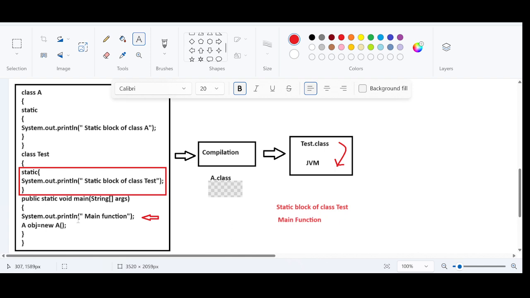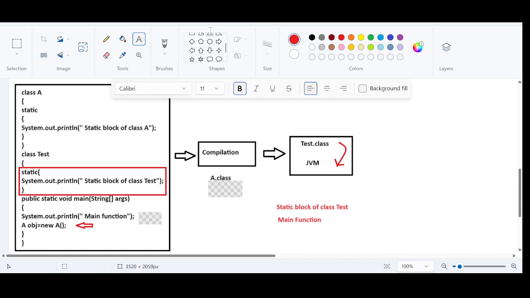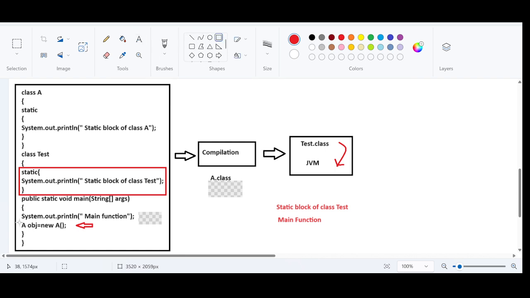Secondly, the main thread will be pointing here, where we are creating an object for class A. Object creation is happening for which class? Class A. It means class A is getting recognized. In this case, the object is getting created for class A, so class A has to get recognized.